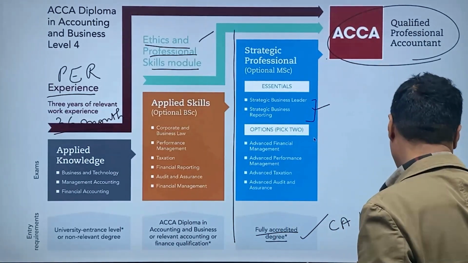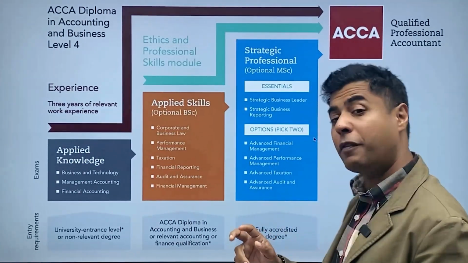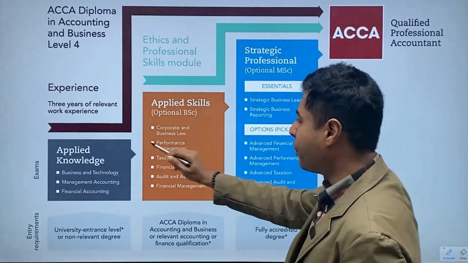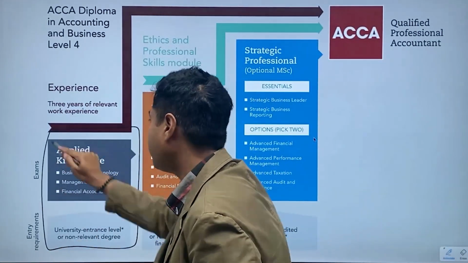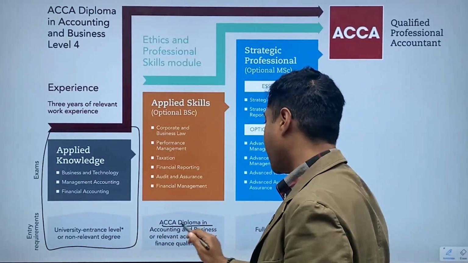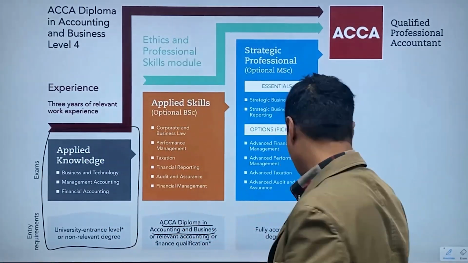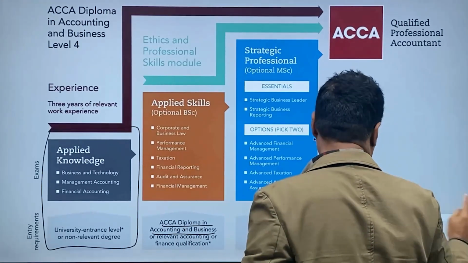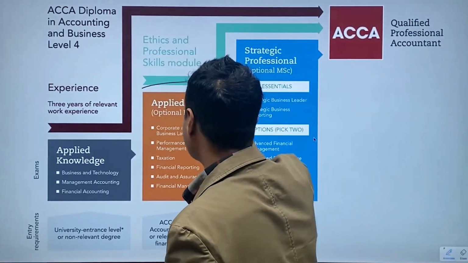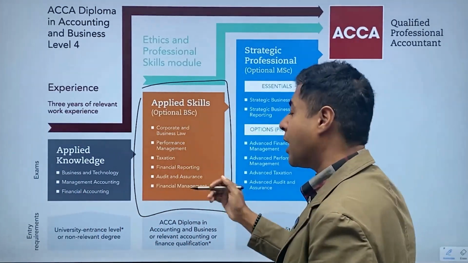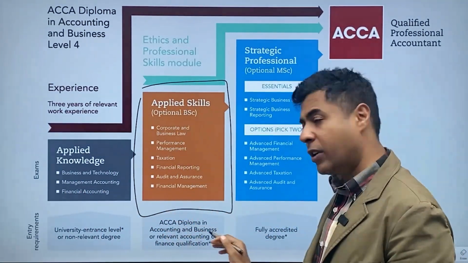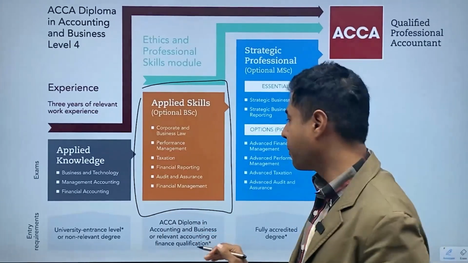Let me also explain certain parts of the examination and things which you have, if you have not done. Let's say for example, you have done all of this. If you just do this, you get ACCA diploma in accounting and business. Okay. If you have finished this, of course, and this is already done, then you get an advanced diploma in accounting and business. So that's the equivalent that you get.